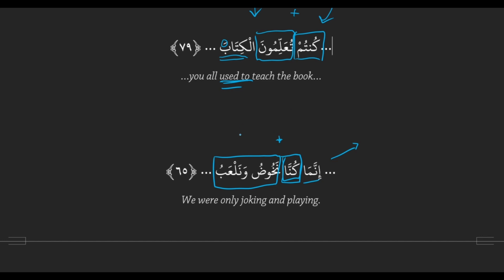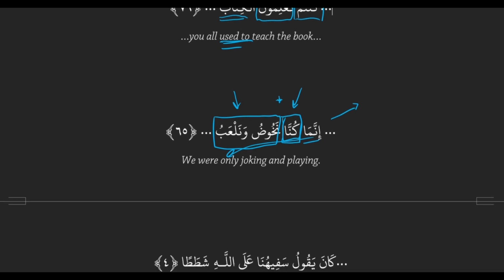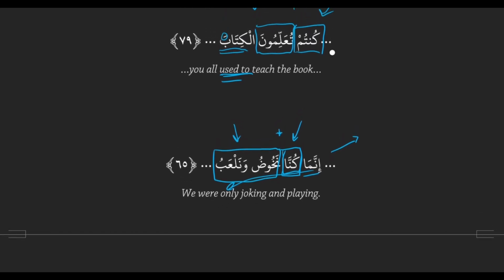You don't have this in your vocab, but nakhudu means to joke and nal'ab means to play. So how would you translate nakhudu wa nal'ab by itself? We joke and play. And then once you add the kana, what meaning does that give? We used to joke and play, or we were doing. So it would translate here as we used to joke and play, or we were joking and playing. And inama means only, so we were only joking and playing. The first example was used to, the second example was ing, and you'll just have to translate what's most natural.